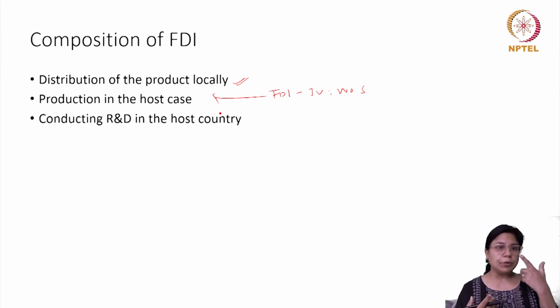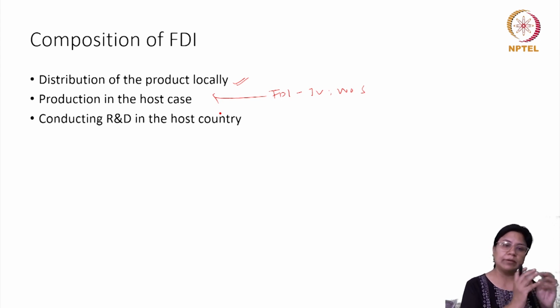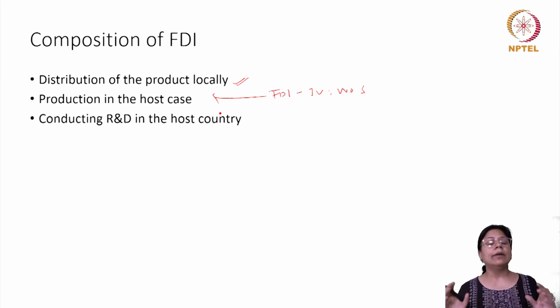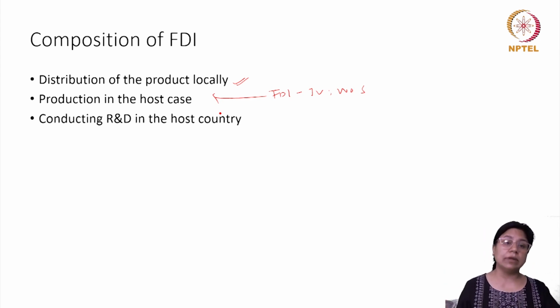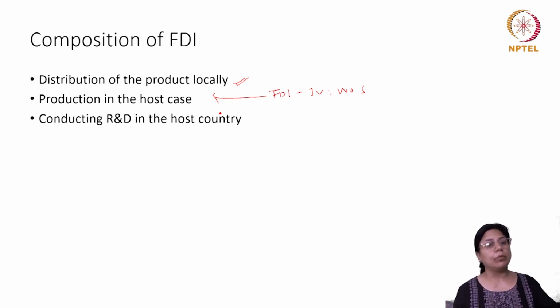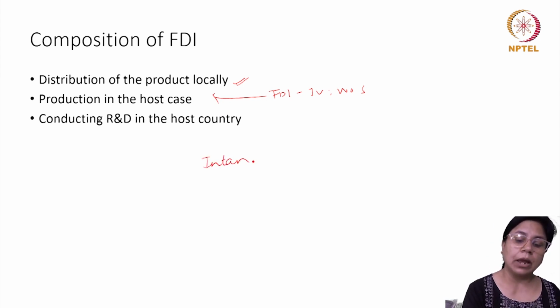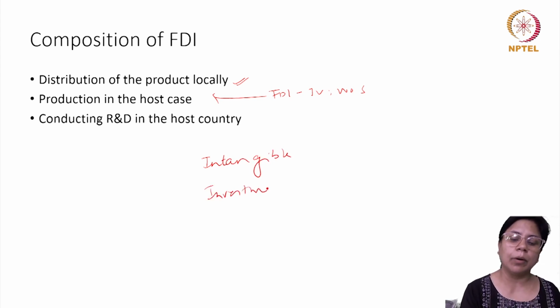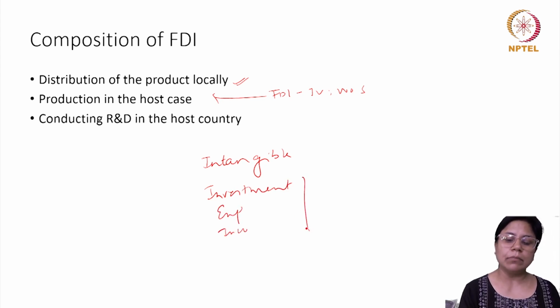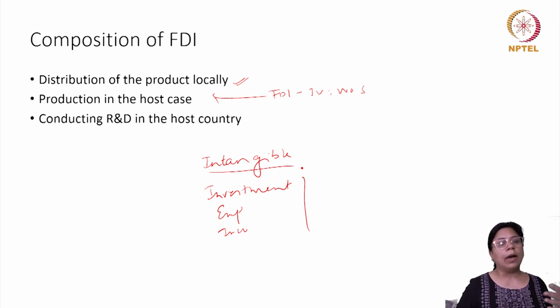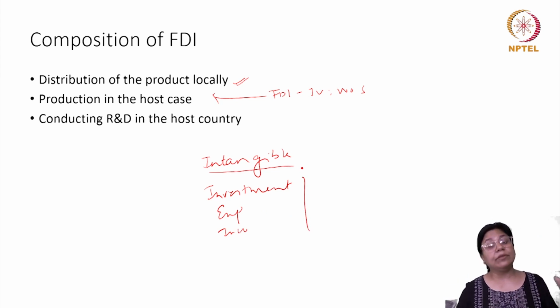Why? Because through the production, the company can either go for a greenfield one or they can go for a brownfield one. Either way, there would be investment. There would be a long-lasting investment. There will also be control. As the result, like we said earlier, access to intangibles, along with the tangibles in this case, which will come in the form of the investment and in the form of the employment generation and overall income generation. So you will have the intangibles, the access to that kind of know-how, and maybe the managerial skills will come through.